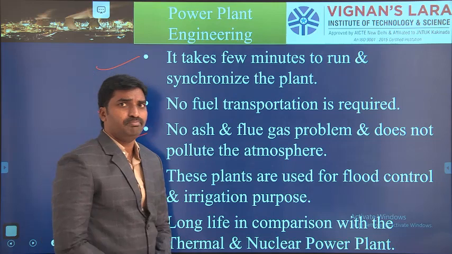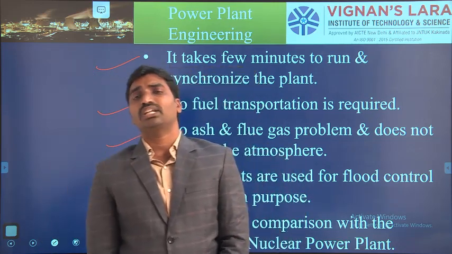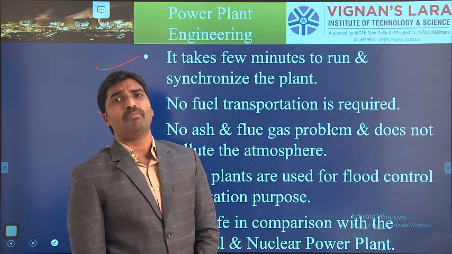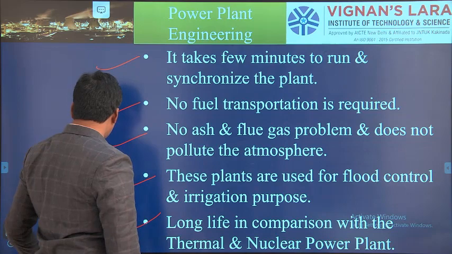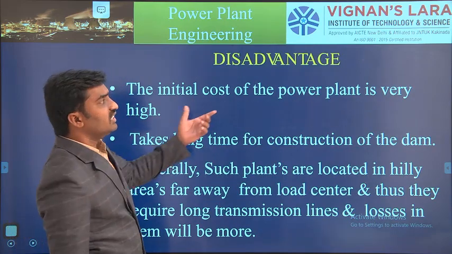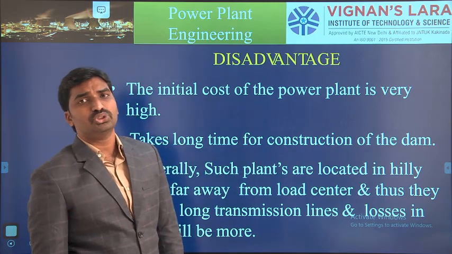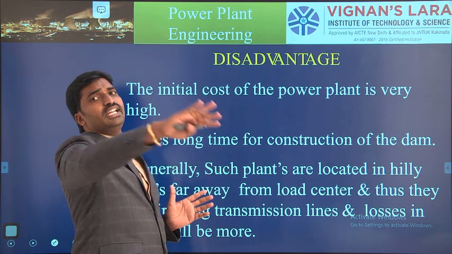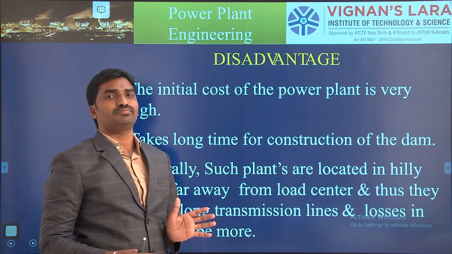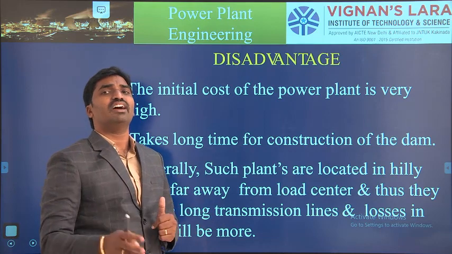At the same time, the hydroelectric power plant has some disadvantages. So what are the disadvantages of a hydroelectric power plant? The first disadvantage is that the initial cost of the plant is very high, because to start one hydroelectric power plant we need to vacate a large area of people or villages, because the entire catchment area is filled up with water.